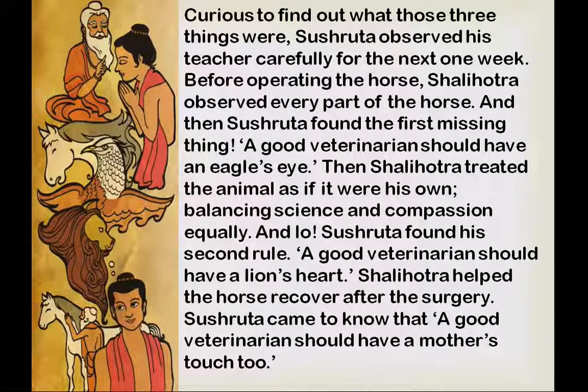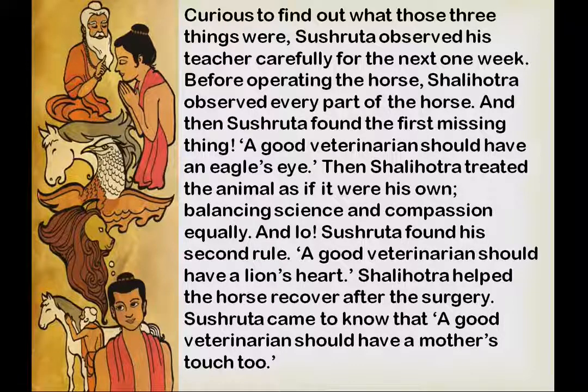He said a good veterinary should have an eagle's eyes. Eagle's eyes are compared to the eyes. Whenever we start an operation or any surgery, we have to see each and every part of the animal or the human being. But here we are talking about veterinary medicine, so we are talking about the horse. So the first missing thing was the eagle eye. Before operating, we have to keep an eagle eye.